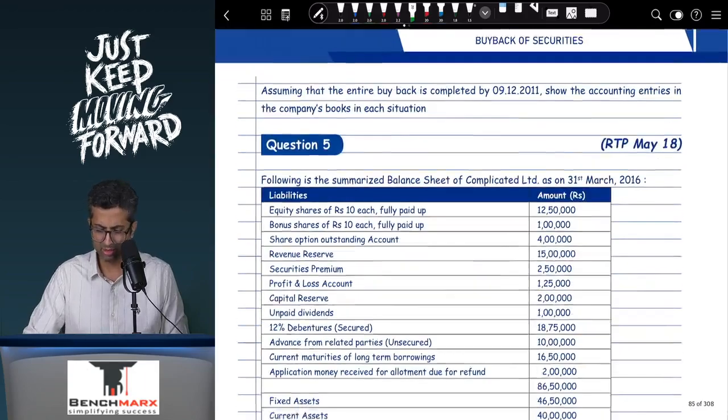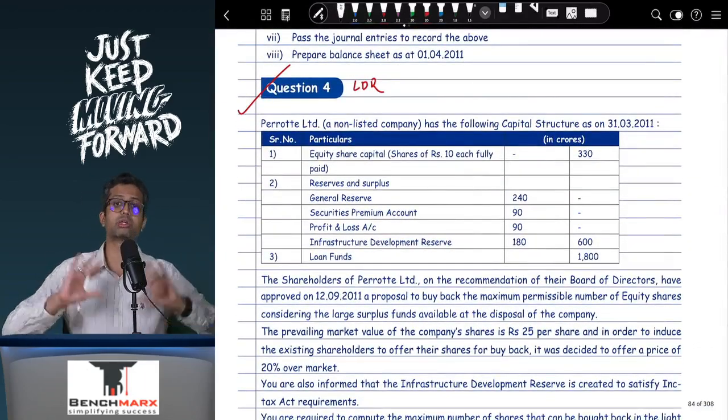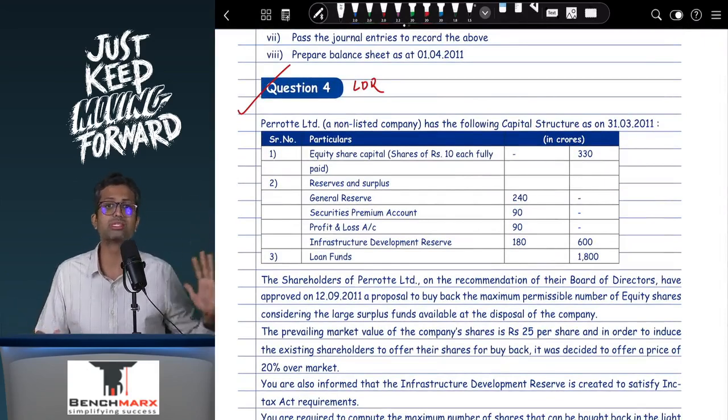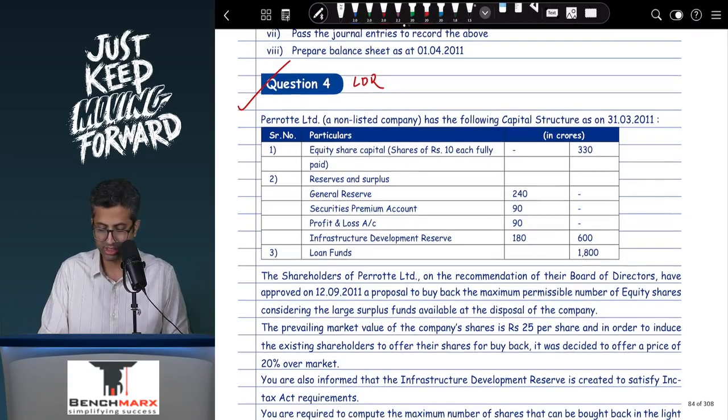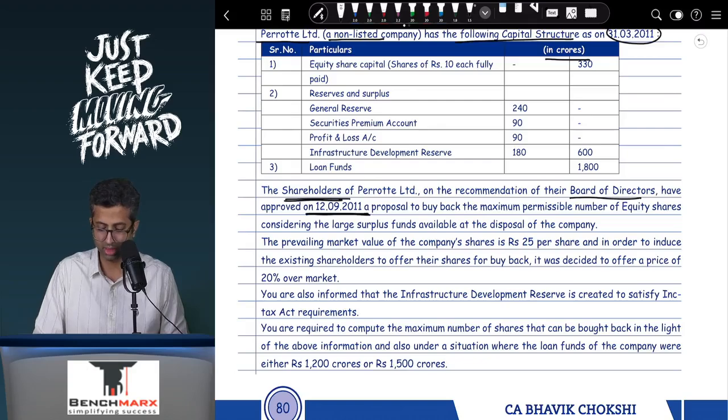Similar to that, there may be another question that we can refer, that is question number 4, which considers all the conditions, and hence we can use this, let's say, for our LDR working. So let's say if you go to question number 4, Perote Limited, who is a non-listed company, has the following capital structure as on 31st March 11. So it has been given data in crores, and the shareholders of Perote on the recommendation of board have approved on 12th of September a proposal to buy back.